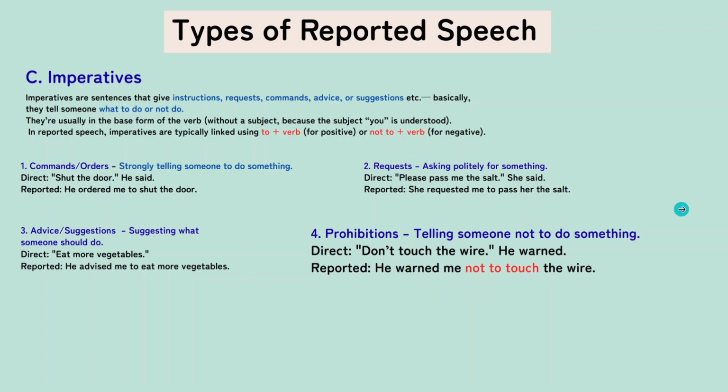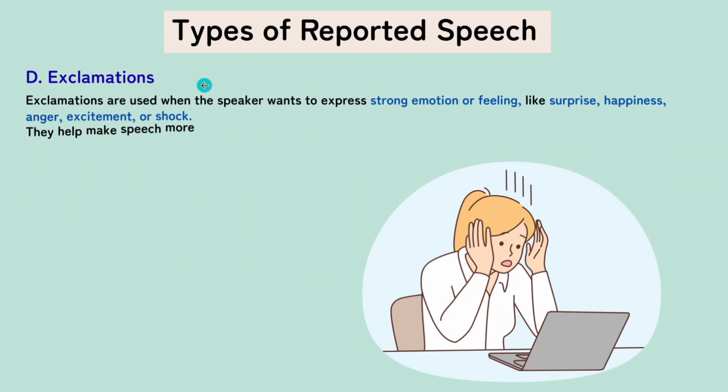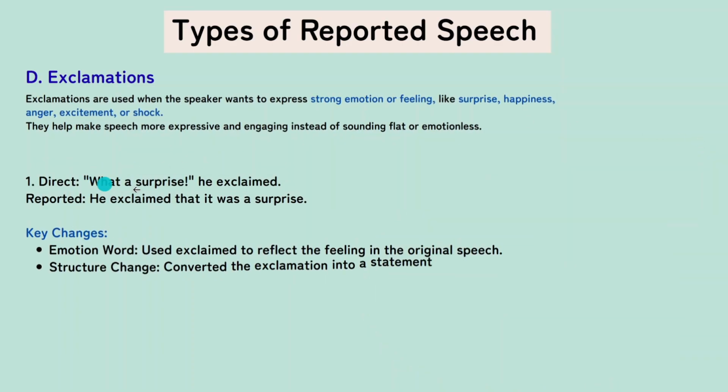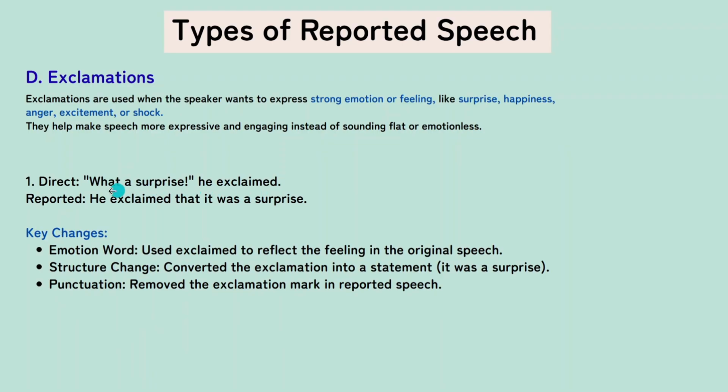And the final type of reported speech is the exclamations. They usually express strong emotions like surprise, happiness, anger, excitement, or shock. Let us look at one example. Direct speech: "What a surprise," he exclaimed. So you write like this: He exclaimed that it was a surprise. We don't have any verb here, as you could see. There is no am, is, are, any verb. So we have brought this particular verb.